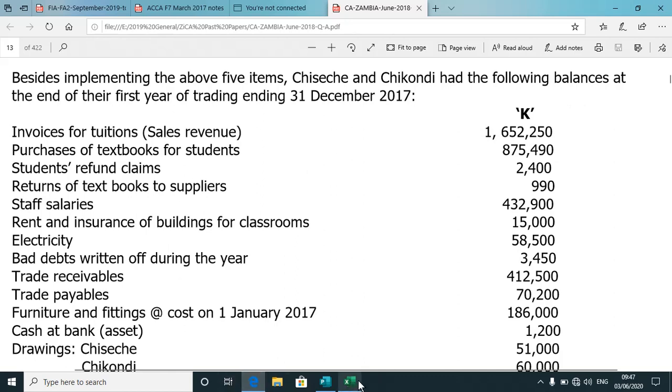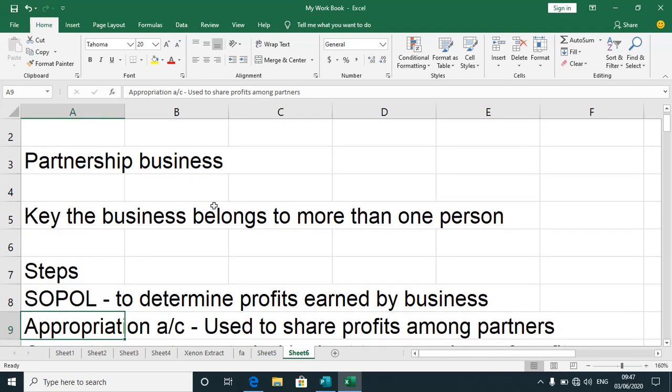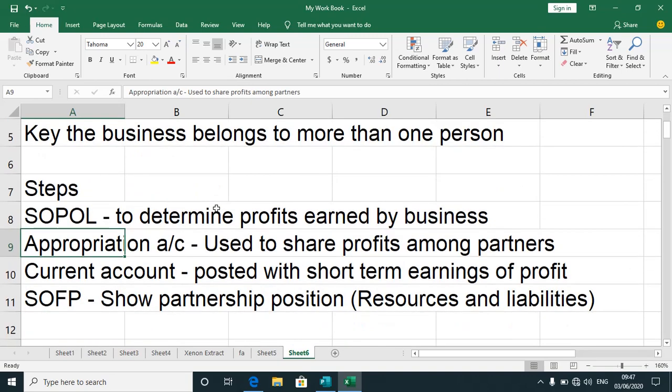Now, of course, there are those who feel that partnership business might be a difficult task to account for. I say that's not correct. All you need to appreciate are the steps that are involved. I think there are about 4 steps. So the first step is you need to prepare your statement of profit or loss, to determine profits earned by the business.